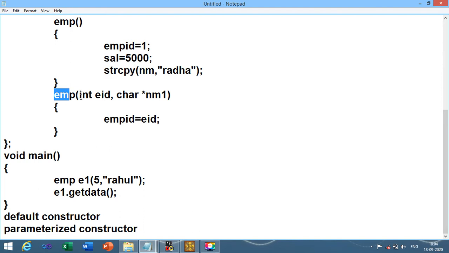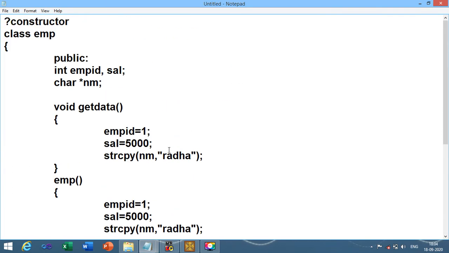What does it mean? Suppose I have passed an integer argument over here and a character argument over here, then when you create the object of that particular class, you just need to pass first the integer argument and then the character argument. So this thing you need to be careful.